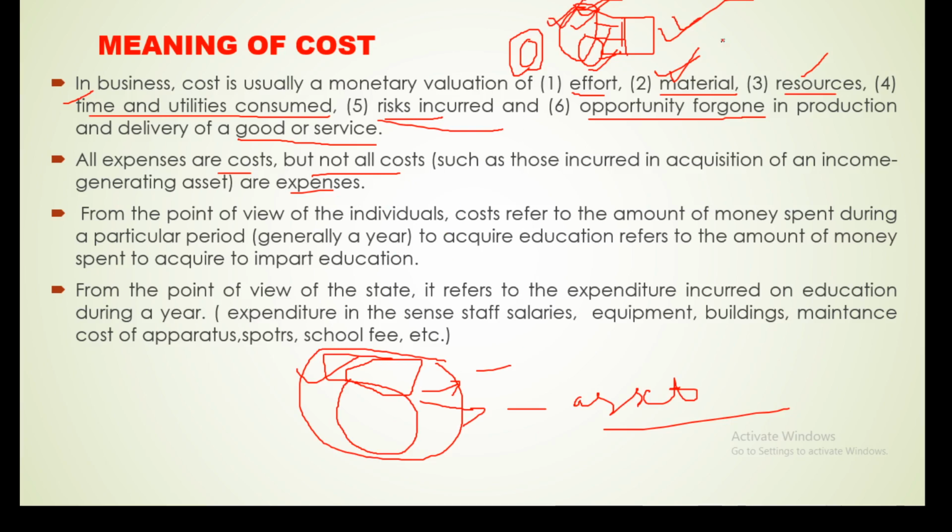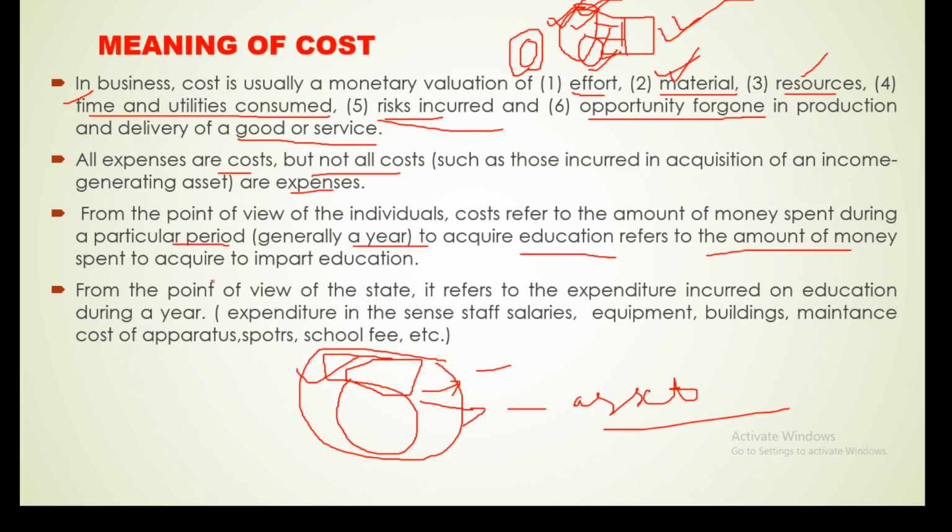But here, for producing these goods or any product, we are spending money in different dimensions. From the point of view of education, cost refers to the amount of money spent during a particular period, a particular time frame, generally in a year, to acquire education.